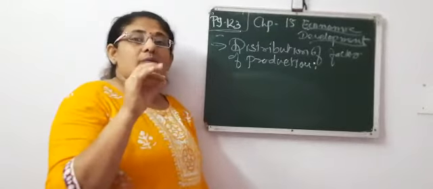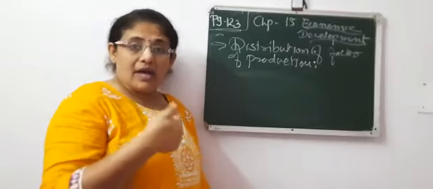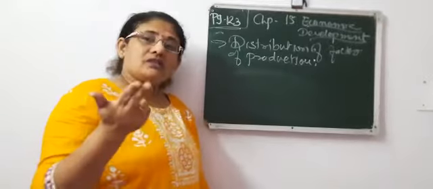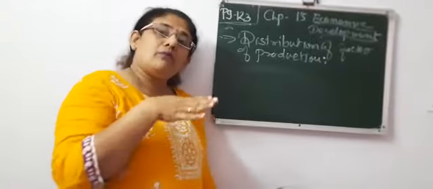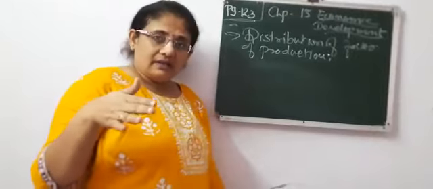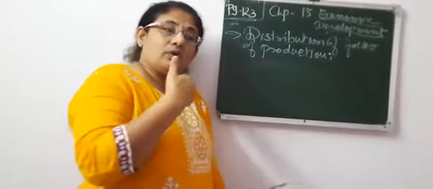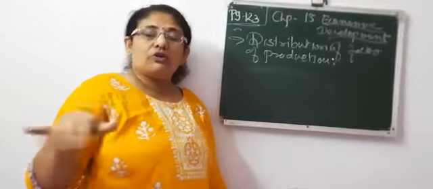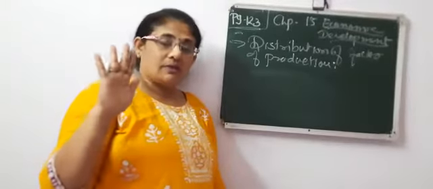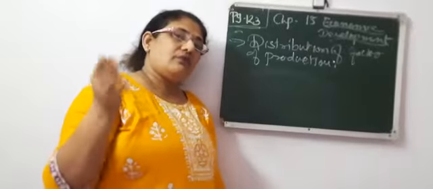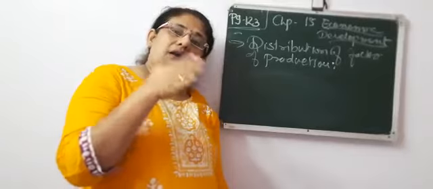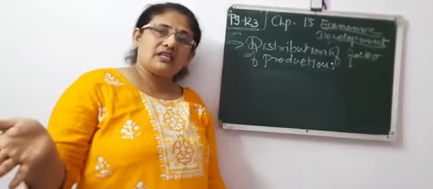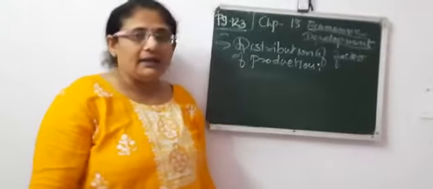Market system is most probably used by USA, Japan. Social system is used by Russia, right? Mixed economy is used by most probably all the countries, because only market system is not possible, or only social system is not possible. So in the next lecture we are going to thoroughly understand what market system, social system and mixed economy are in our economic development.